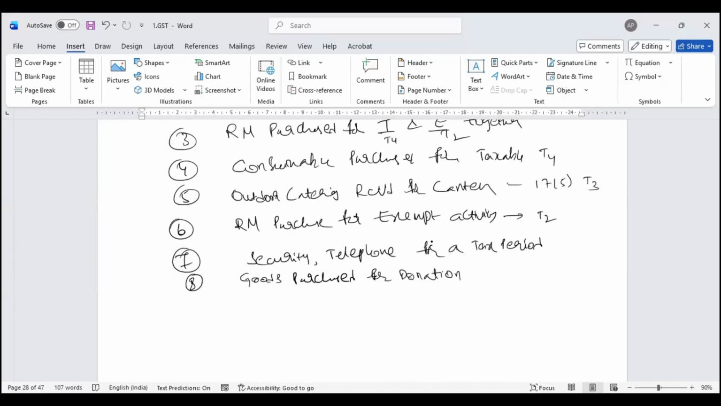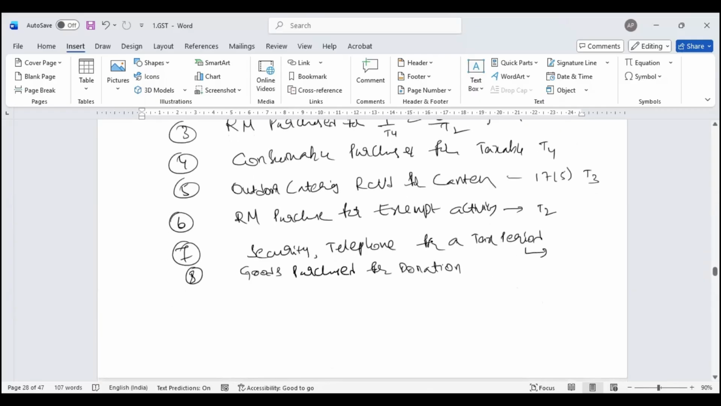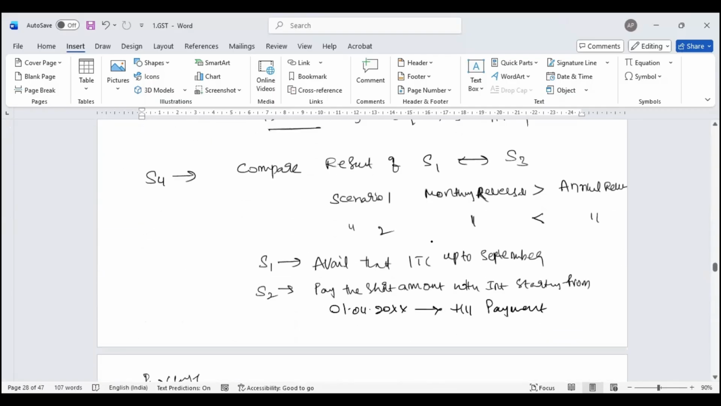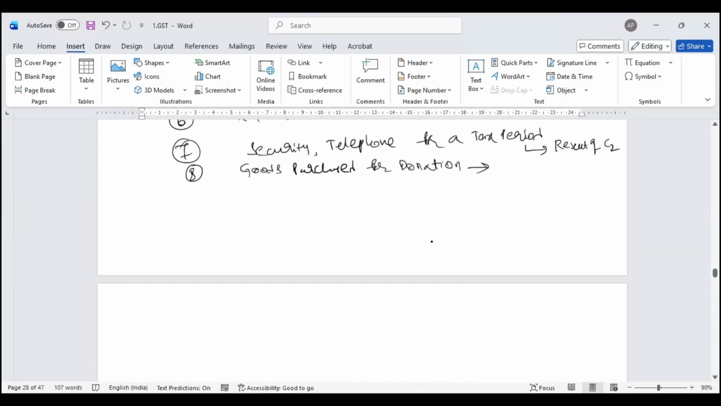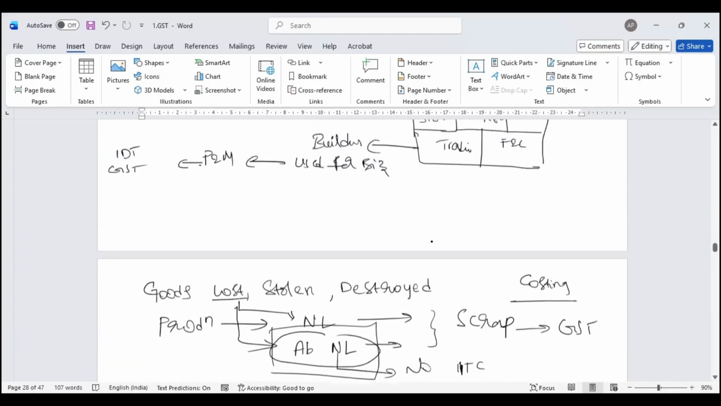Security telephone for a tax period. This is a result which comes in C2. Then goods purchased for donation: other than business, T1. Starting point, look at your T1. Other than business. So it will be T1. So when I have purchases, this is where our activity of T1, T2, T3, T4 will come into picture.